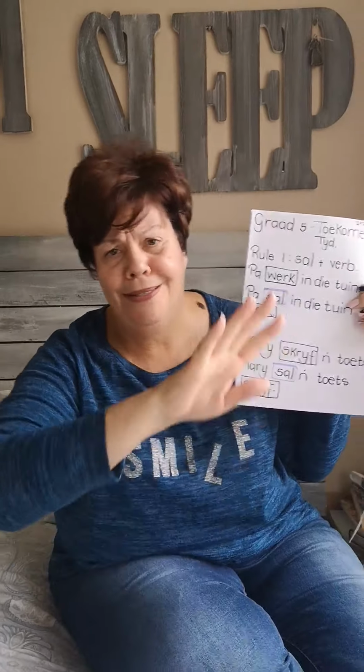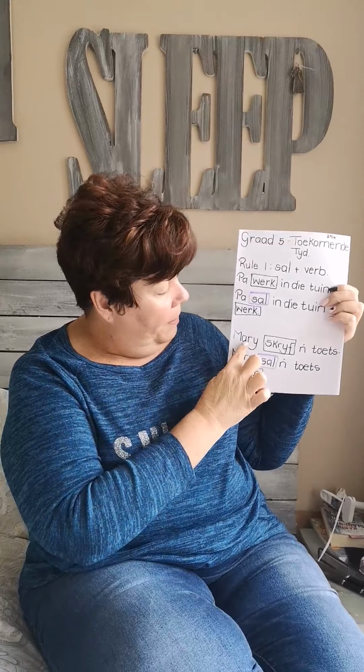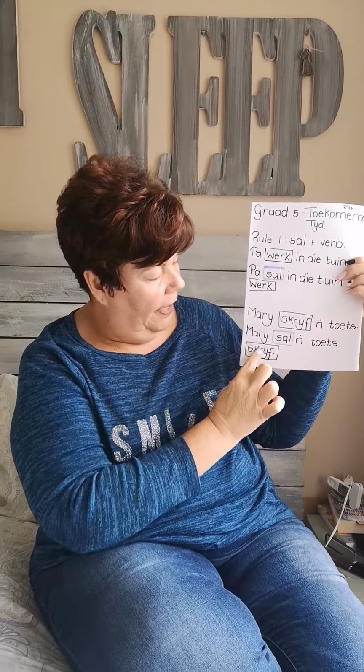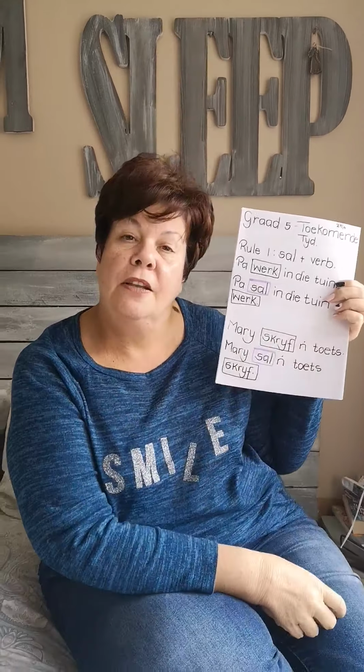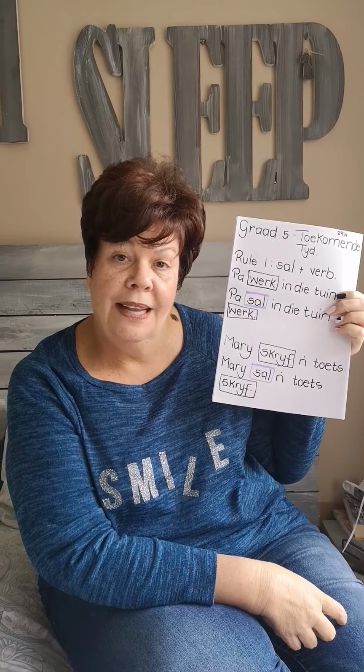I know you know this. This is old news. But let's just revise it once more. Mary skryf 'n toets. Mary sal 'n toets skryf. You put sal in the place of the verb and the verb moves to the end of the sentence without a ge. So that is rule 1 that we've done since last year. So I know that we know this. Today we're going to be looking at rule 2.